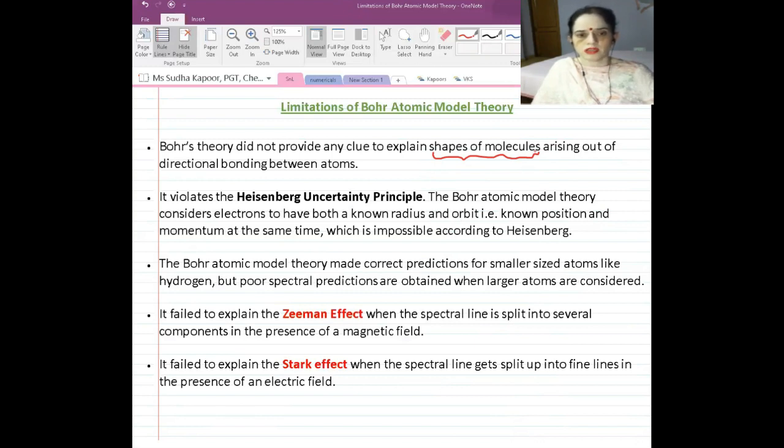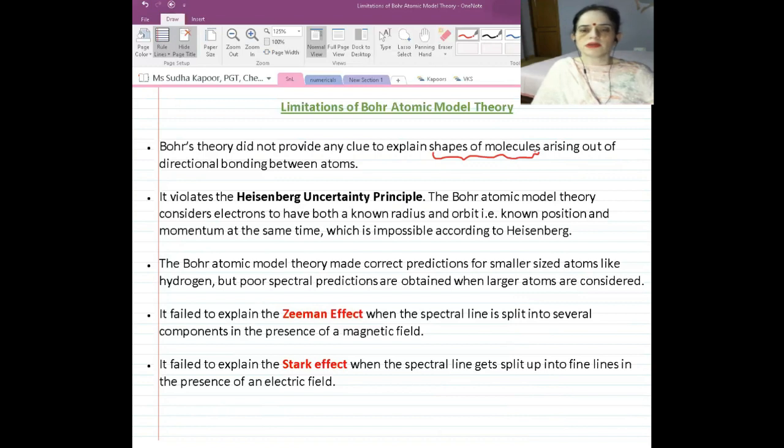The other limitation is that after the Bohr model, the Heisenberg and de Broglie concepts have arisen. In the Bohr model, the Heisenberg uncertainty principle, that we will be dealing with in the next lecture, is violated. The Bohr atomic model was explaining the radius, the orbits, angular momentum, position, all things at the same time.